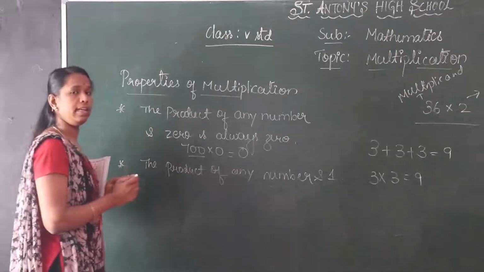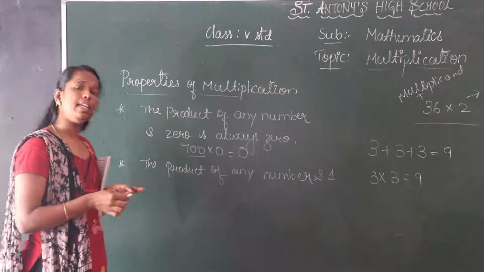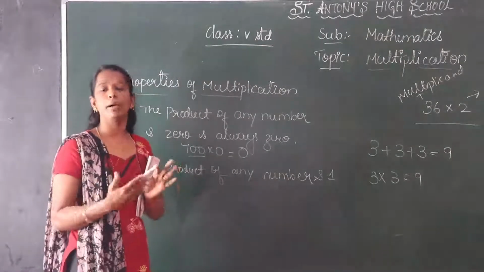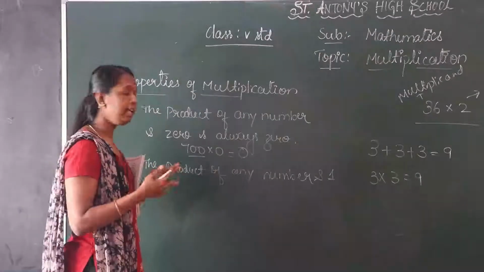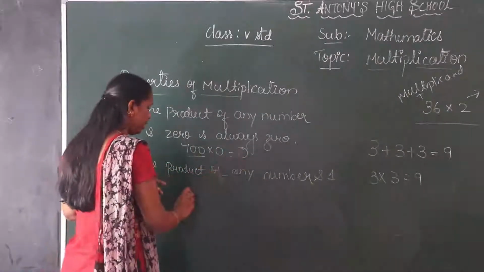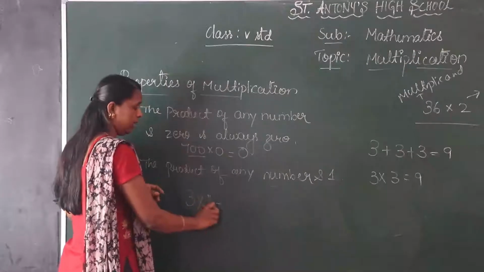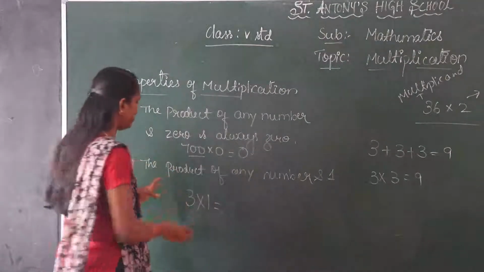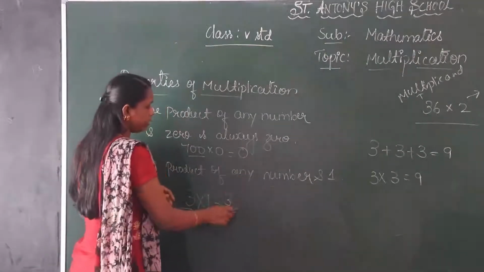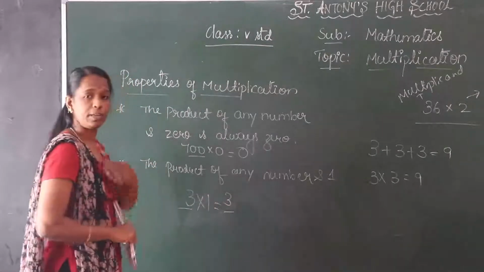And the next property is the product of any number and 1 is the number itself. Means any number which is multiplied by 1, for example 3 into 1, the answer is the number itself, which is the number here, 3. So these are some properties of multiplication.